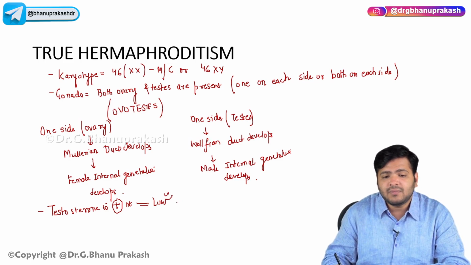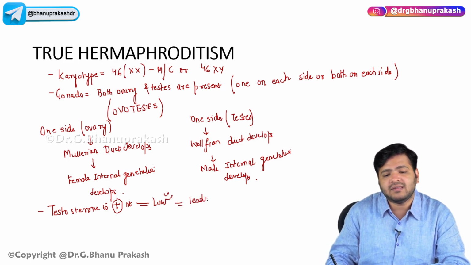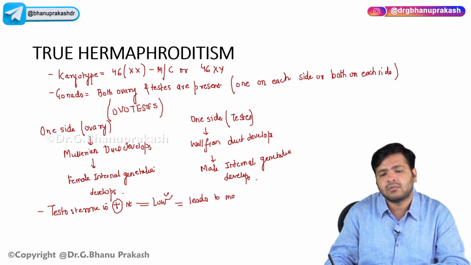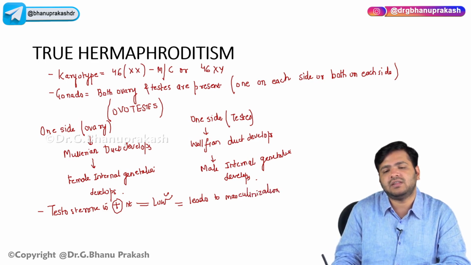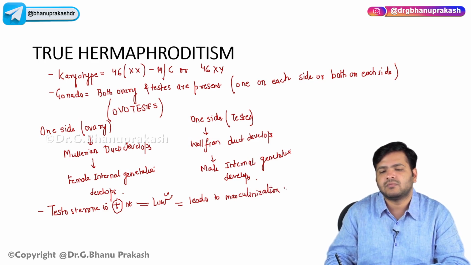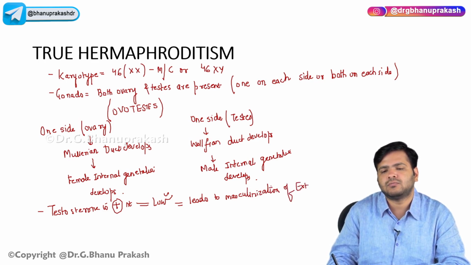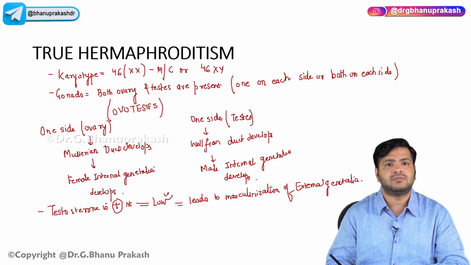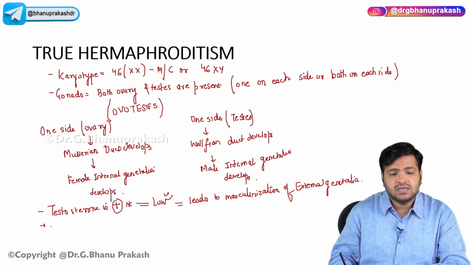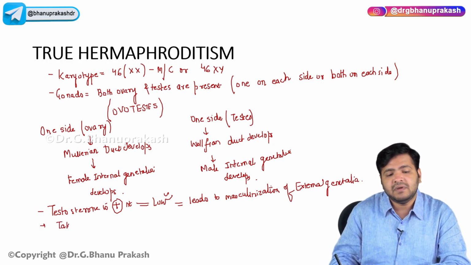It will somehow lead to masculinization of the external genitalia. So these are taken as male child at birth.